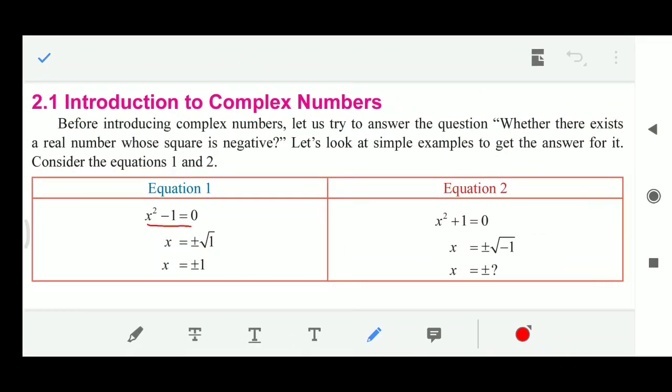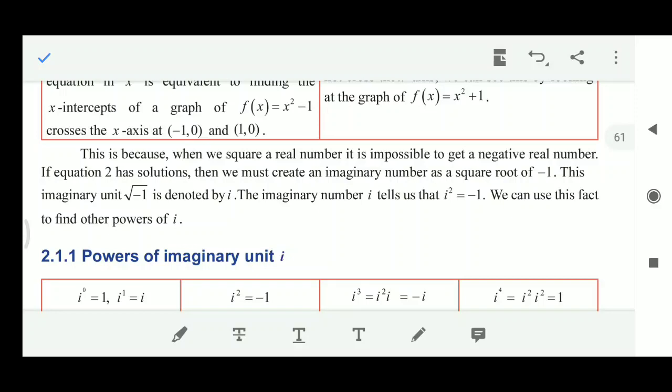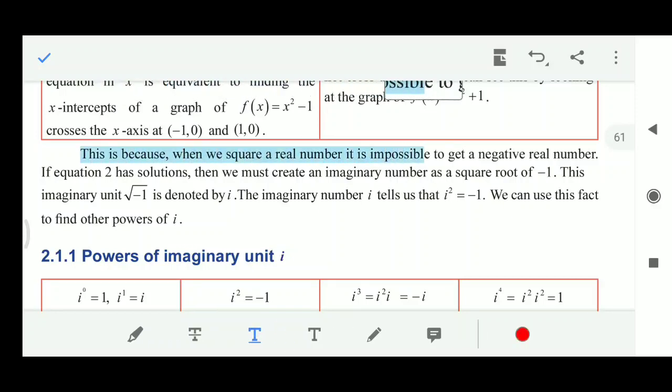First we will see what makes us create the complex numbers. Let's assume an equation x square minus 1 equal to 0. So x is equal to plus or minus root 1, so you will get the value of x as plus or minus 1. Next I am going to consider the second equation, x square plus 1 equal to 0, which gives x is equal to plus or minus root of minus 1. Now a question arises, what is the value of root of minus 1? This is because when we square a real number, it is impossible to get a negative real number.